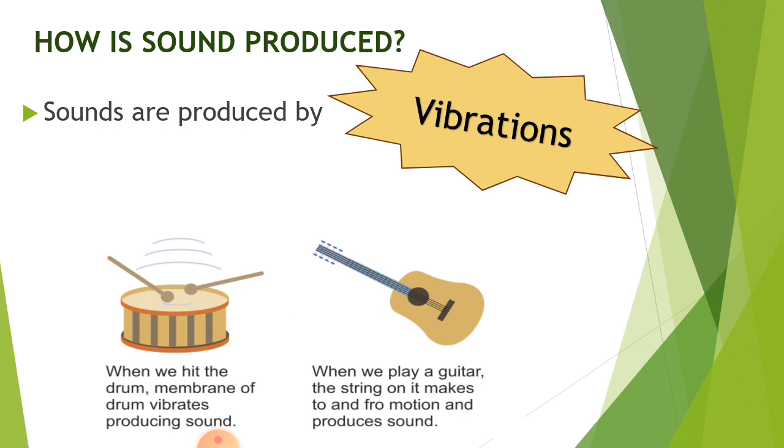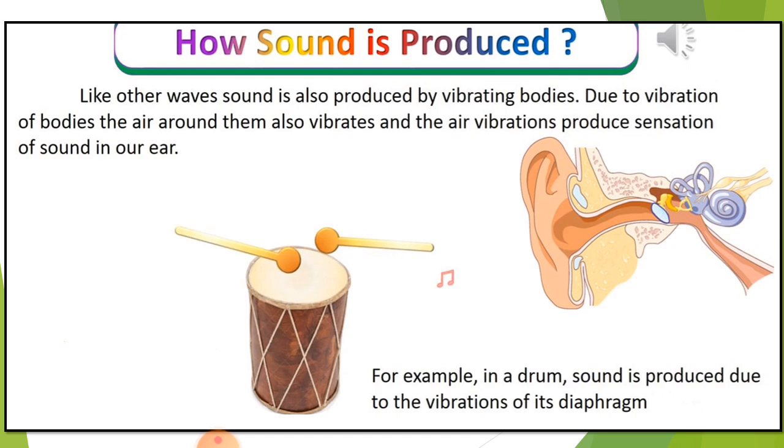Here in the figure, look at the drum. When we hit the drum, the membrane of the drum vibrates and it produces sound. In the second case, you can see a guitar. When the strings are plucked, they move to and fro, and with this vibration, sounds are produced. Like other waves, sound is also produced by vibrating bodies. Due to vibration of bodies, the air around them also vibrates, and the air vibrations produce the sensation of sound in our ear. For example, in a drum, sound is produced due to the vibrations of its diaphragm, meaning the skin of the drum.